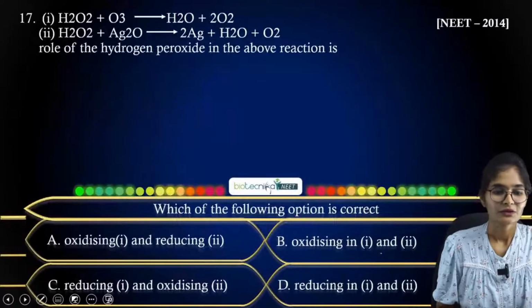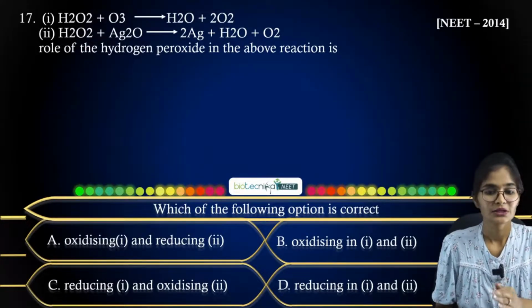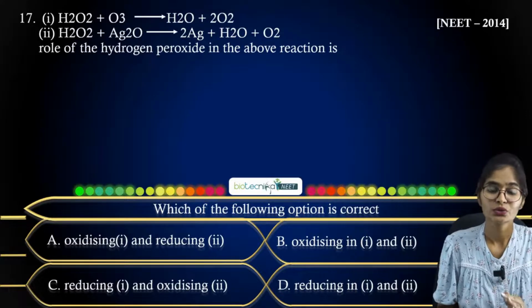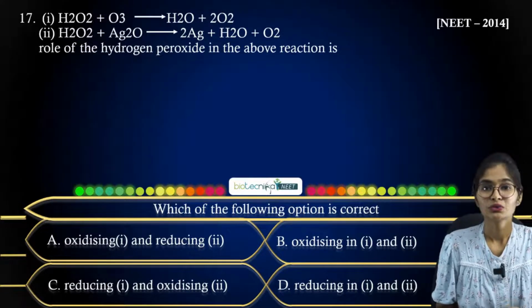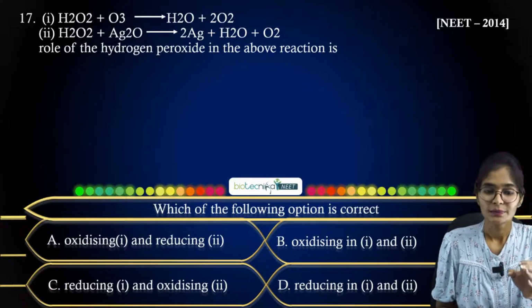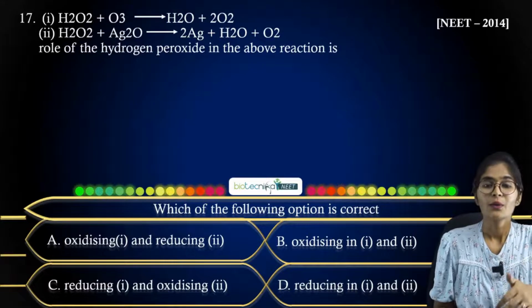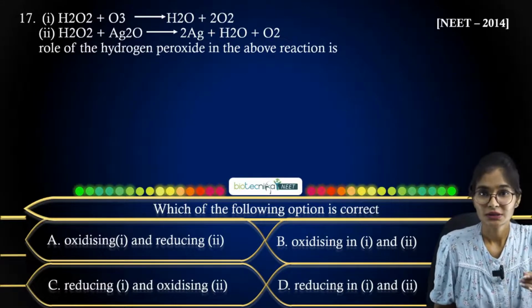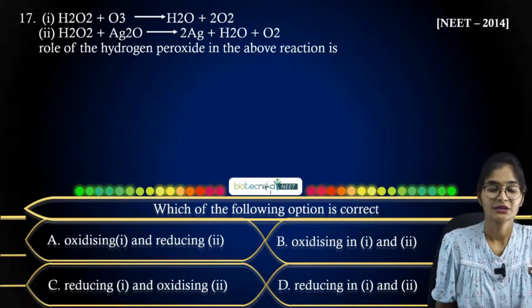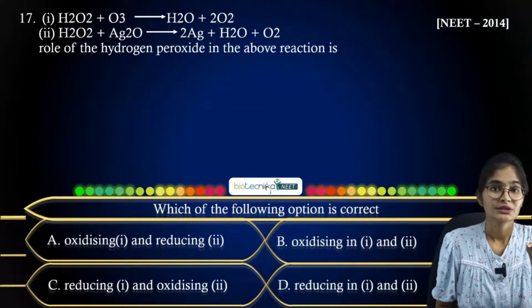Now, coming back to the next question: H2O2 with O3 gives H2O and 2O2, and H2O2 with Ag2O gives 2Ag along with water and O2. The role of hydrogen peroxide in the above reactions is, your duty is to find out what exactly hydrogen peroxide is doing in the first reaction and the second reaction. To answer this question, you have to find out the oxidation state of every element they have given.